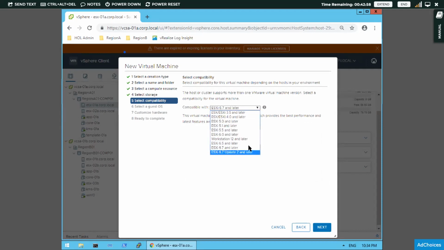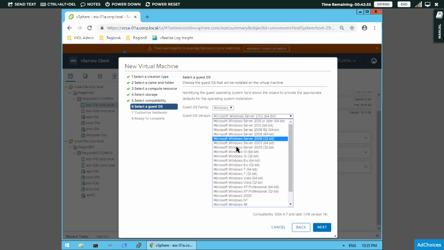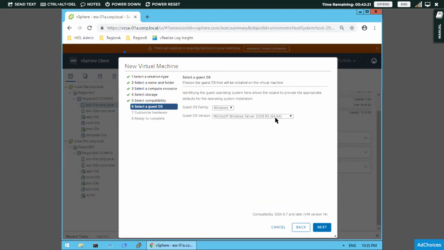Version, as I told, there are different versions, 5.4.3.5 onwards, ESXi versions. So whichever version is required, you will choose accordingly. Guest operating system, whether you want Linux or Windows or any other operating system, Apple, Mac OS, whatever operating system you want, you can select. And for each, there are multiple versions. Even for Windows, like Windows 2012, 16, 8, XP, Vista, 98, there are n number of guest operating system versions also.